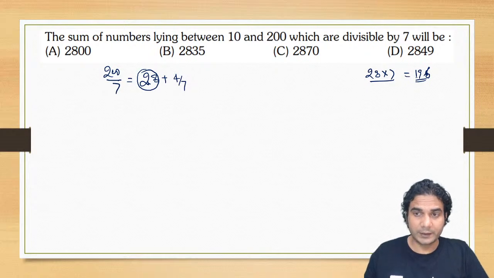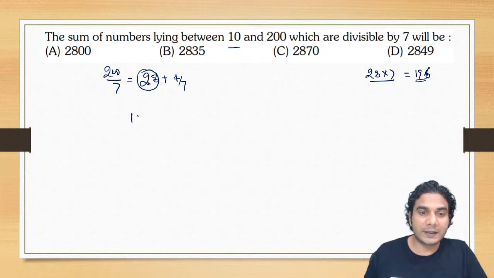All right. Now see how to do it. Now one number is not there. Which number is not there in this? Because you are starting from a number more than 10, 7 is not there in these 28 numbers, right? So total how many numbers?